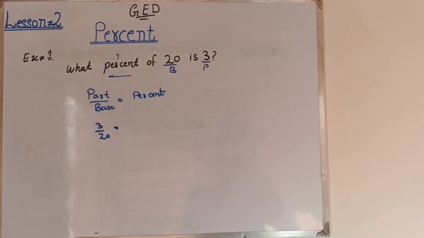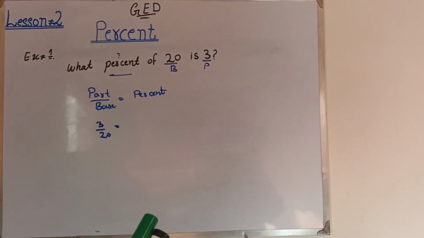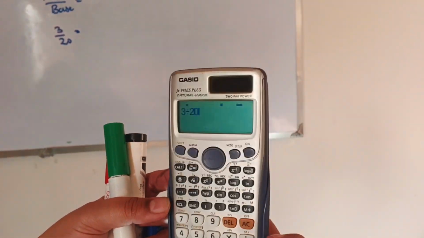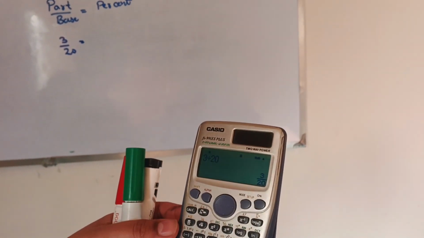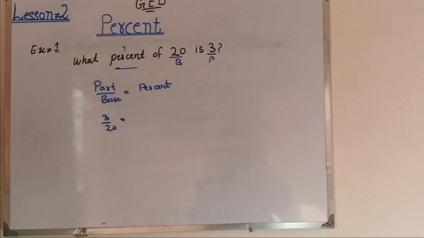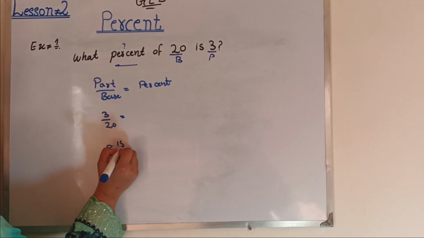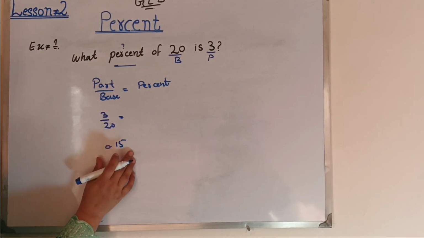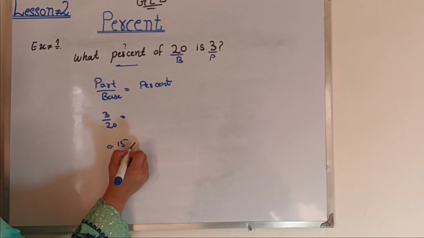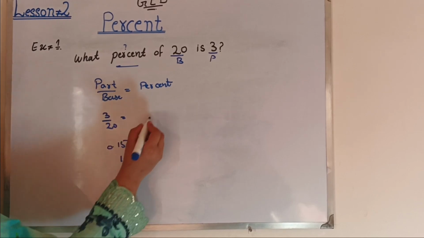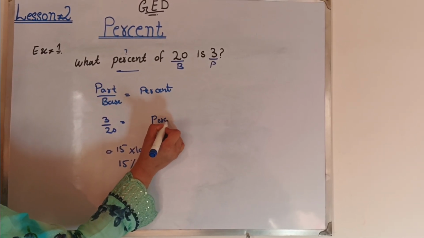When we divide 3 by 20, our answer is 0.15. But we need the answer in percent, so we multiply by 100, and it will be 15%.